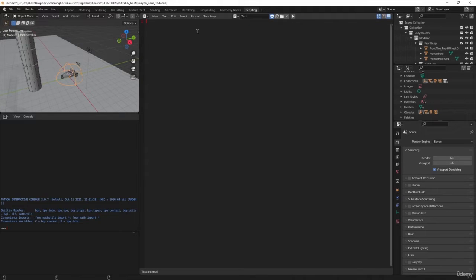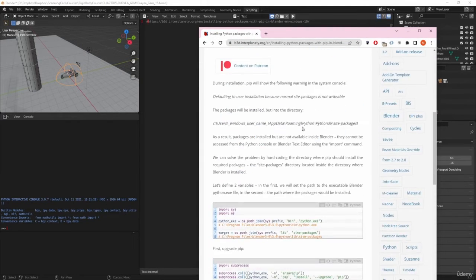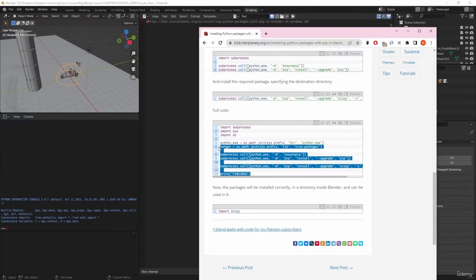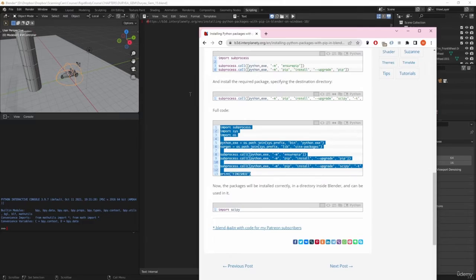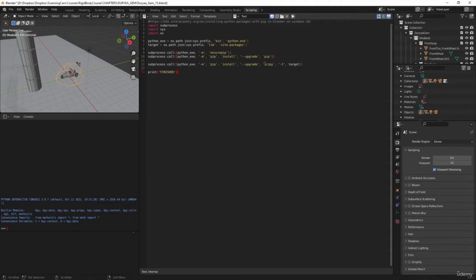So it's this website. I'm just going to put it here at the top and comment it out, and I'll show you the website. All right, here's the website, B3D Interplanetary. And it has this code down here, and we're going to copy that code. Now it's set up to install SciPy, but we don't need that. We need what's called XInput-Python.